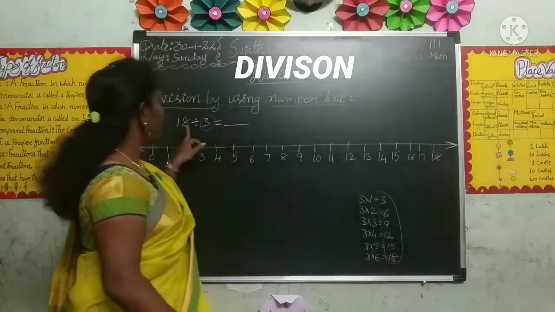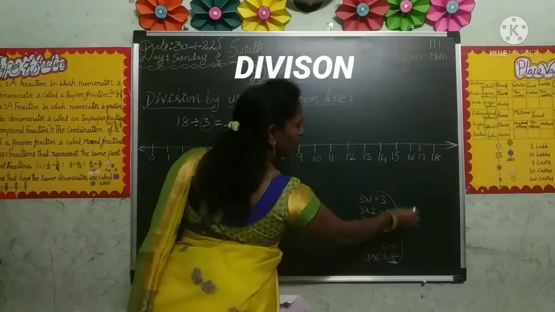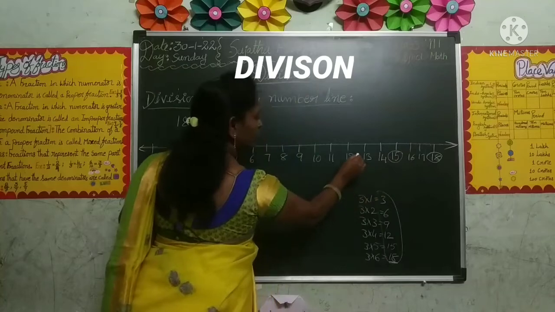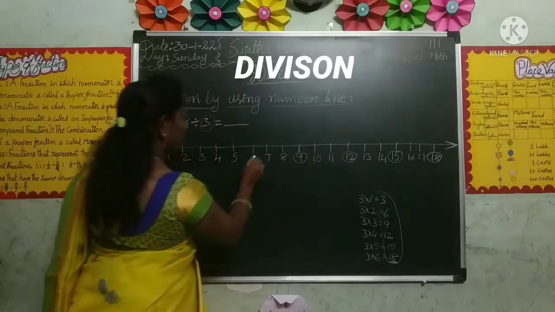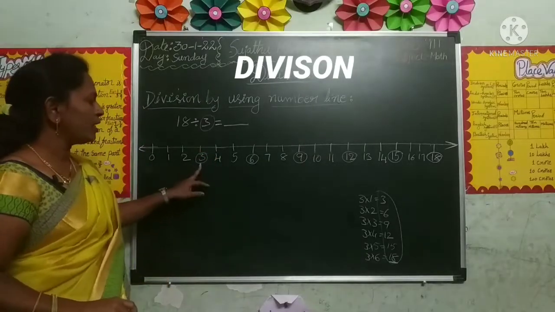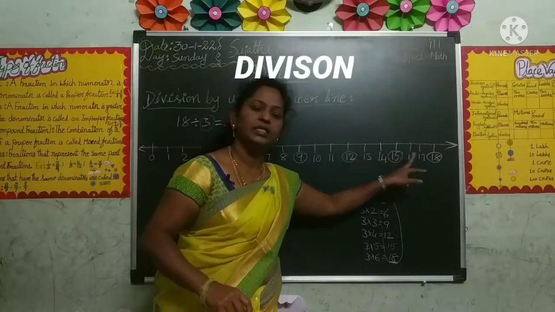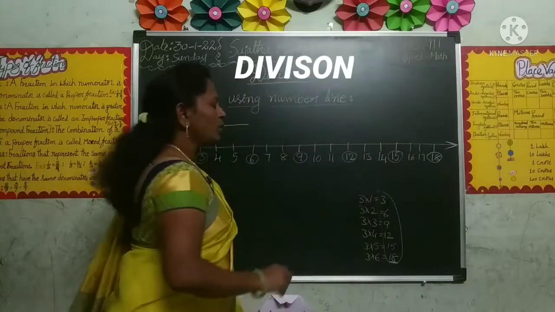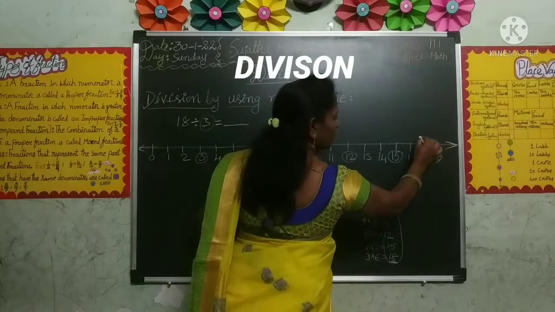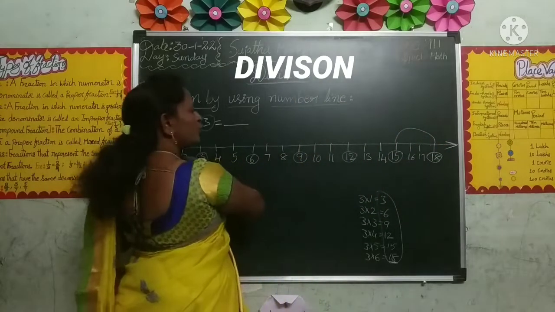Until 18 is divided by 3, we write up to 18 only. These products are better circled on the number line: 18, 15, 12, 9, 6, 3. Read the 3 table: 3 ones are 3, 3 twos are 6, 3 threes are 9, 3 fours are 12, 3 fives are 15, 3 sixes are 18. Now start from 18. Make jumps of 3 steps backward till we reach 0.